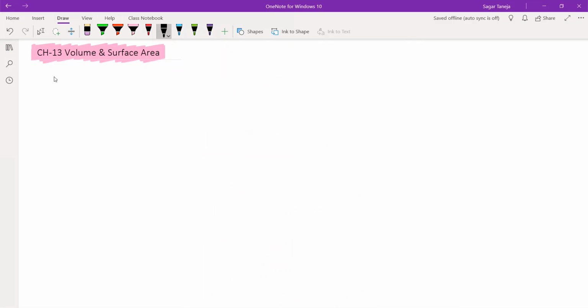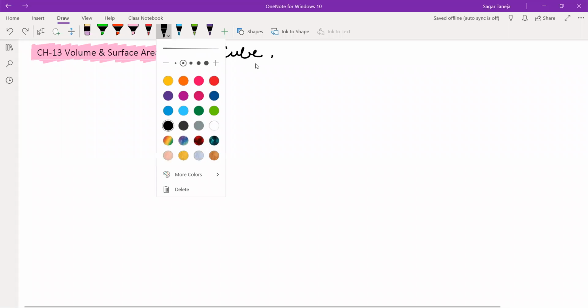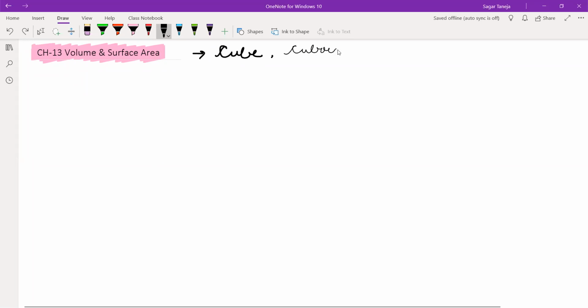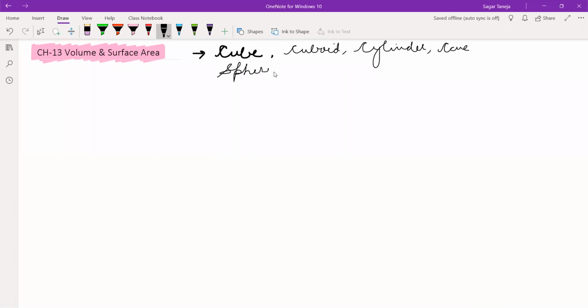So, in this chapter, we are going to study some of the shapes. Let me introduce you: cube, cuboid, and after that cylinder, then cone, then sphere and hemisphere.